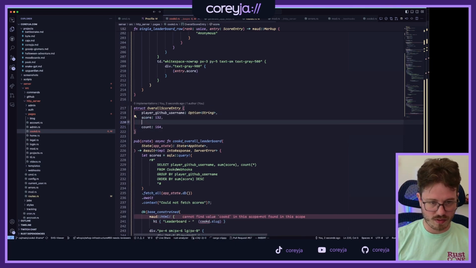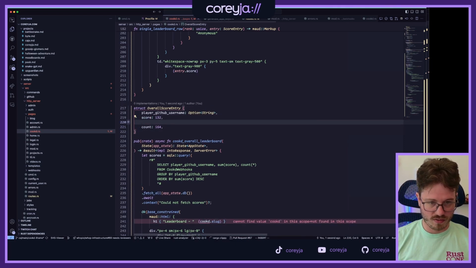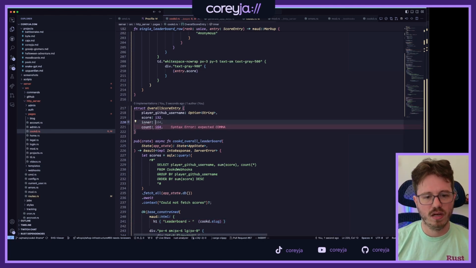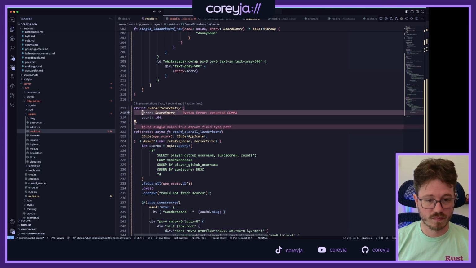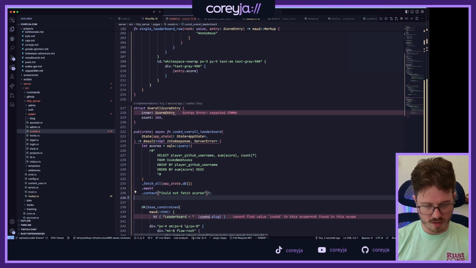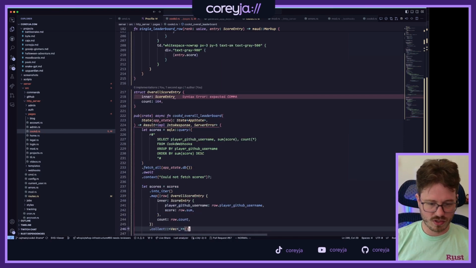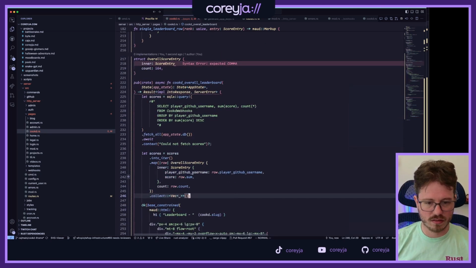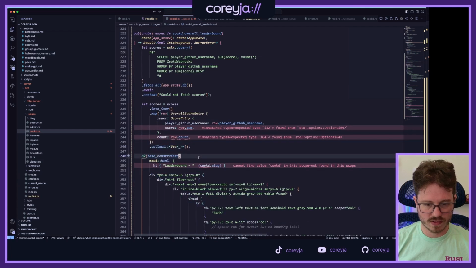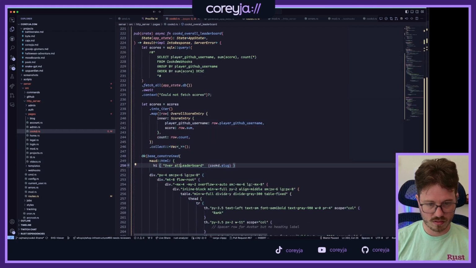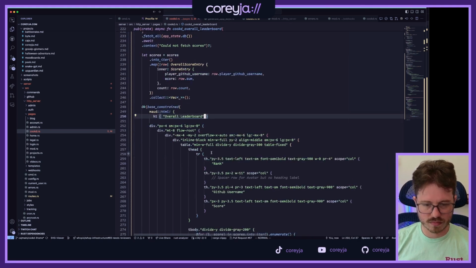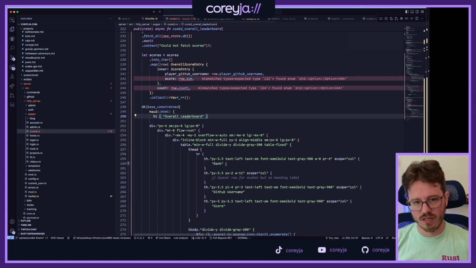But I really think what I want this to have is just an inner. Ugh, don't love the name, but it's what it's going to be. This is a score entry. So then let scores equal scores that enter, and we make an overall score entry from these. Love it. So this is just the overall leaderboard. Overall leaderboard. Okay, rank, that's good.